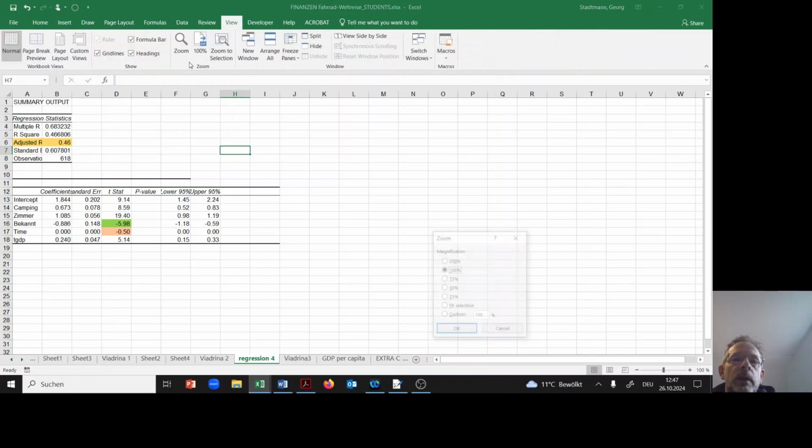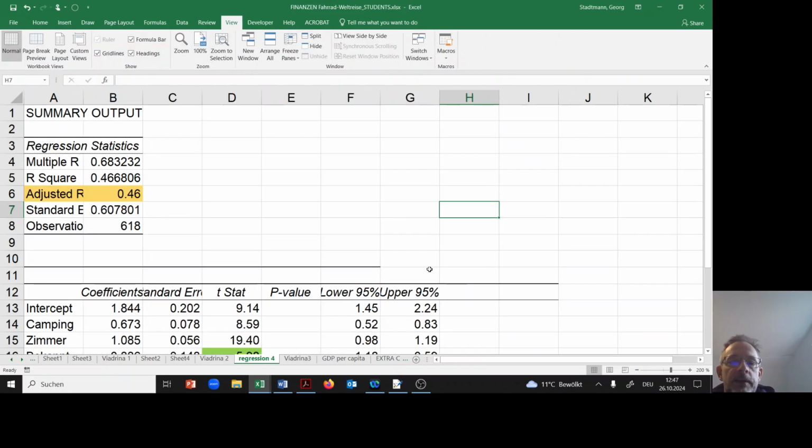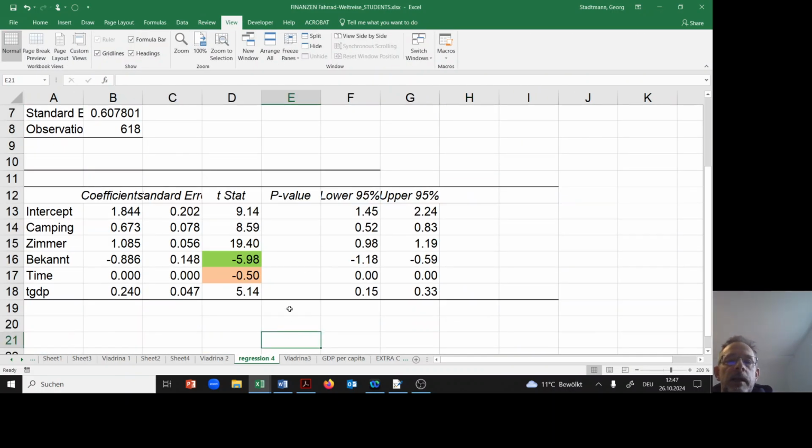View it at 200%. So we have to interpret the numbers in the following way. For example, when the guy was sleeping in a hotel room, the expenditures are 108% higher than when he's doing wild camping. A camping site is about 70% higher in expenditure than when he's wild camping.